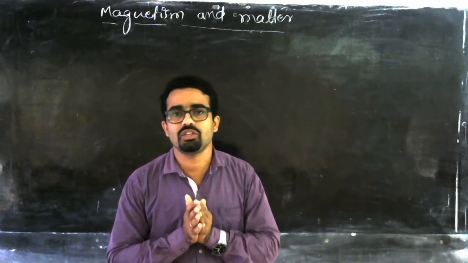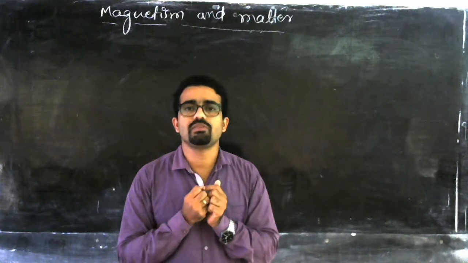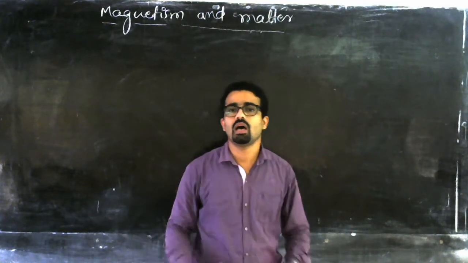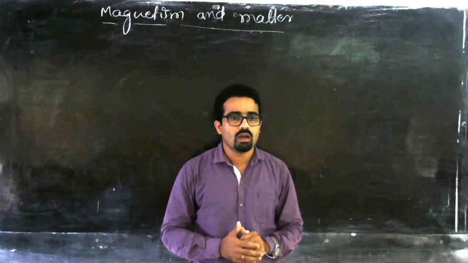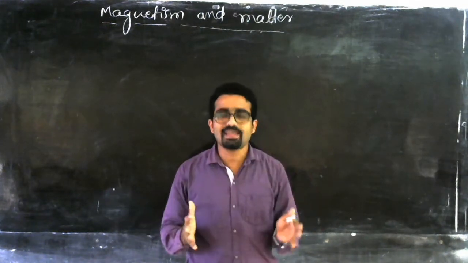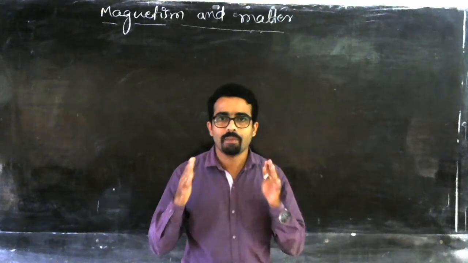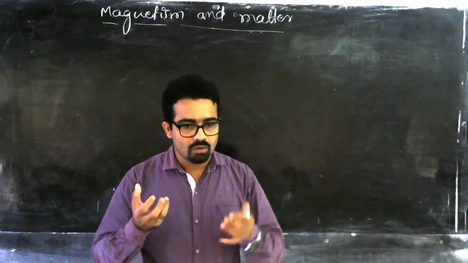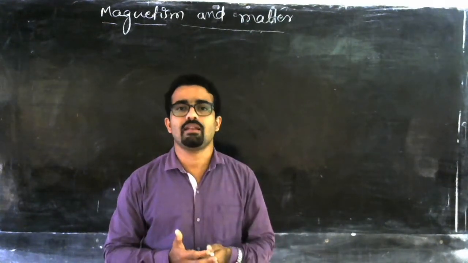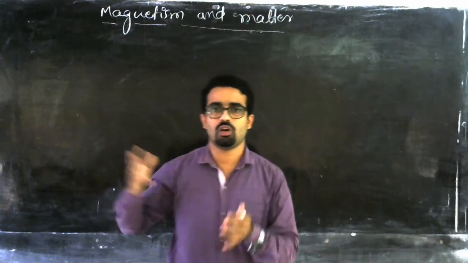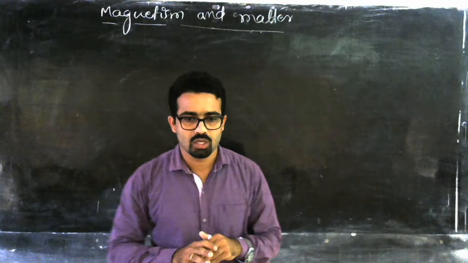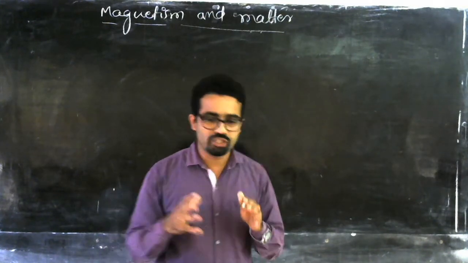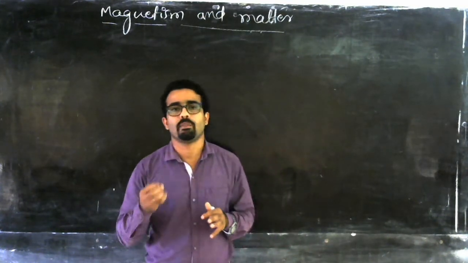Sometimes it will attract objects, and sometimes it will also repel objects. So that is why this is an incident which happened on an island called Magnesia. From that word itself, magnet or magnetic originated. So that is the origin of the concept of magnetism.